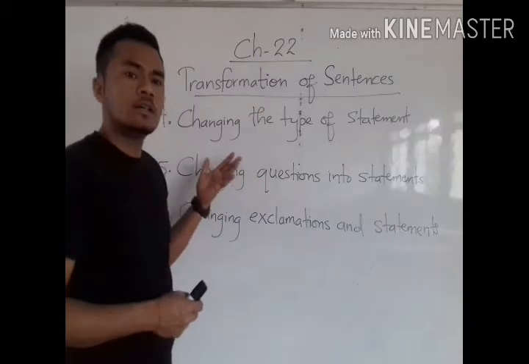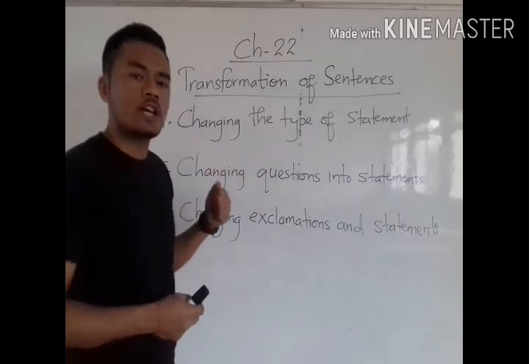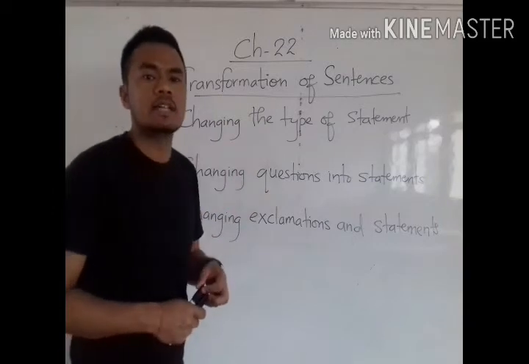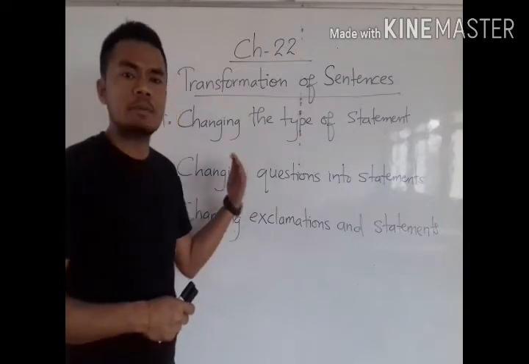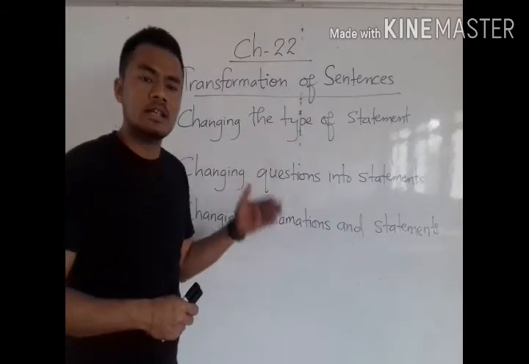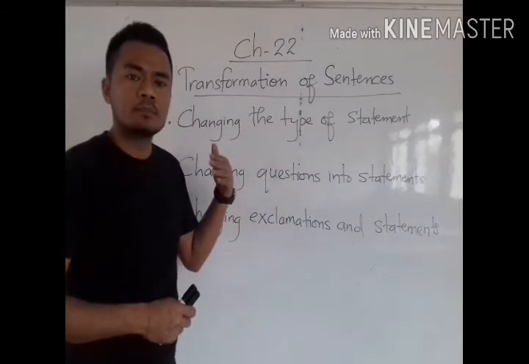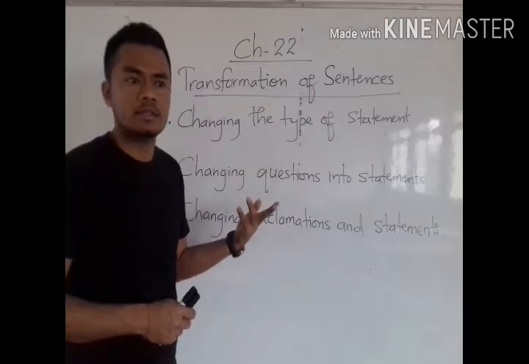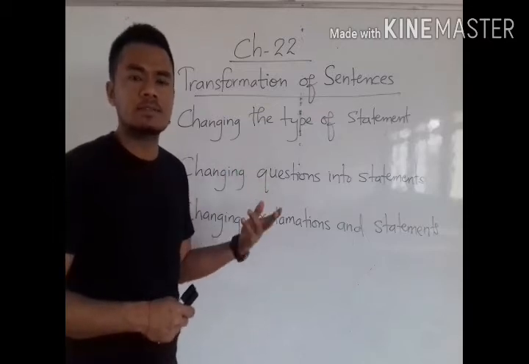The first process here is the transformation of sentences by changing the type of statement. It depends upon what kind of statement the sentence is talking about. Statement means assertive sentences.